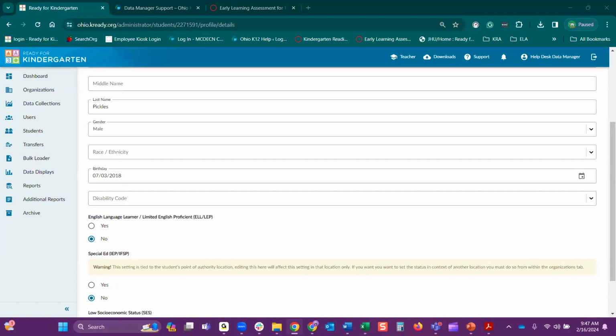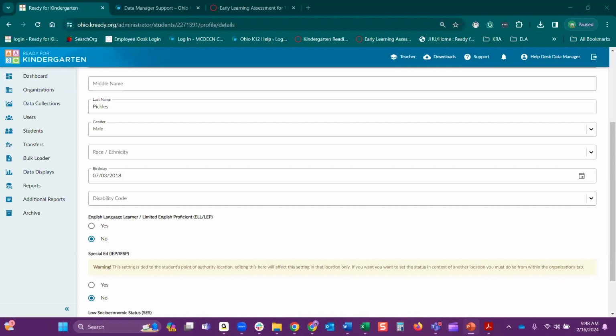Another question here is, what happens if we miss the window to enter scores? Are we able to go in and enter scores at a later date? Unfortunately, no. Once the window ends, the window ends. You cannot enter scores for that specific window. So for instance, the winter session just ended, and that ended on February 14th. If the scores weren't entered at that time, you can't go back and enter those. You can, though, move forward and make sure that they are entered for your spring. That's what you can do at that point.